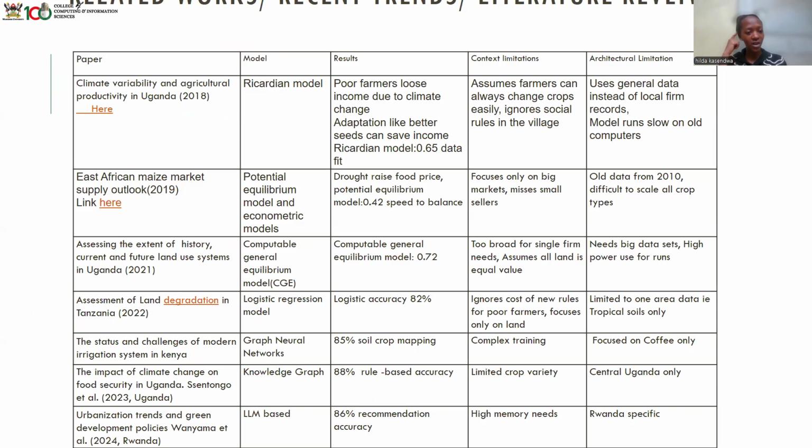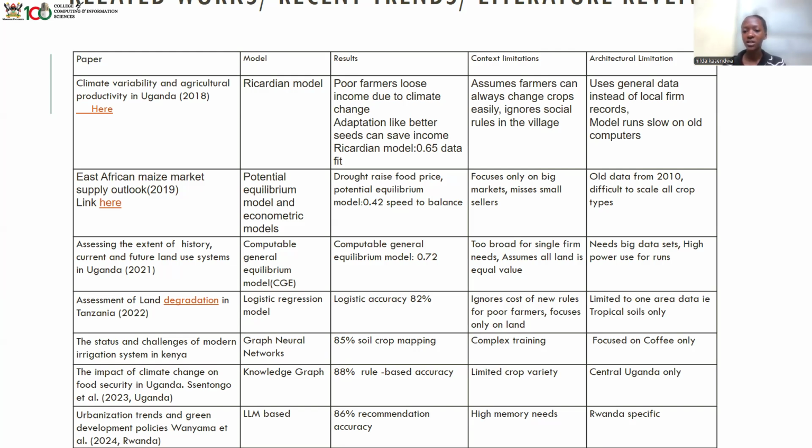And these are some of the related works, the works that have been done so far. We have the climate variability and agricultural productivity. They used Ricardian model, and the results were that poor farmers lose income due to climate change, and the adaptation, like better seeds, can save income. The limitations of this context is that it assumes farmers can always change crops easily and ignore social rules in the village, which is impossible.